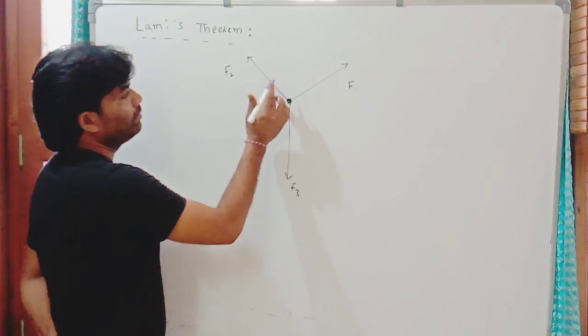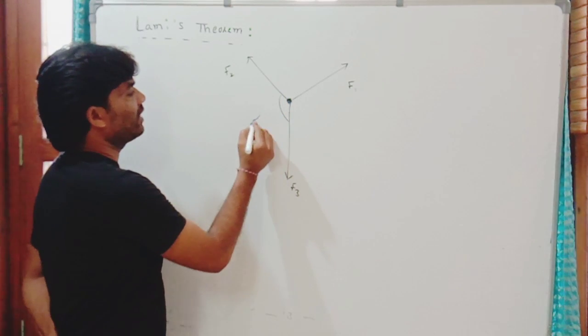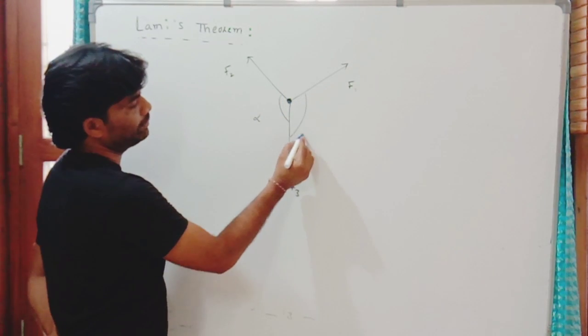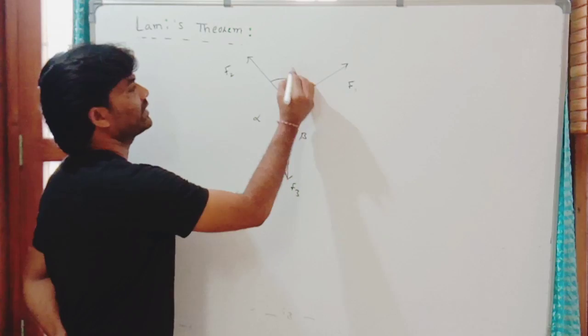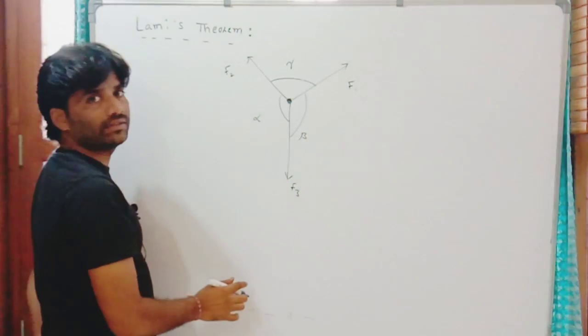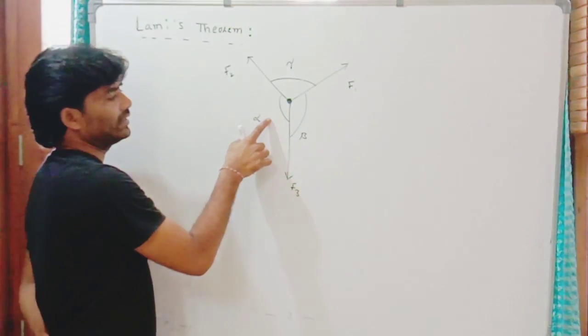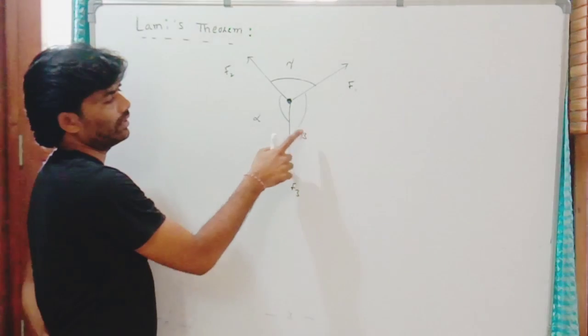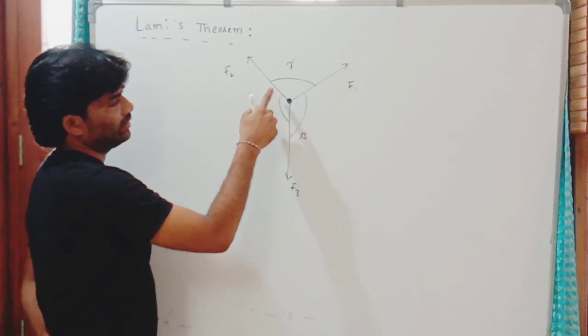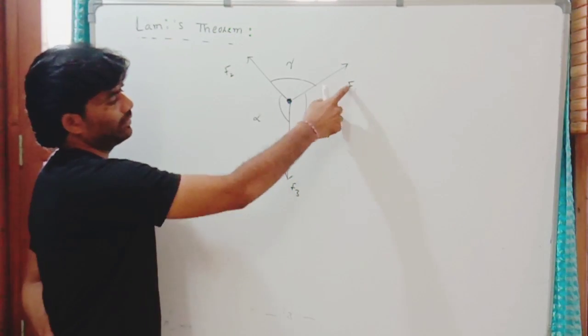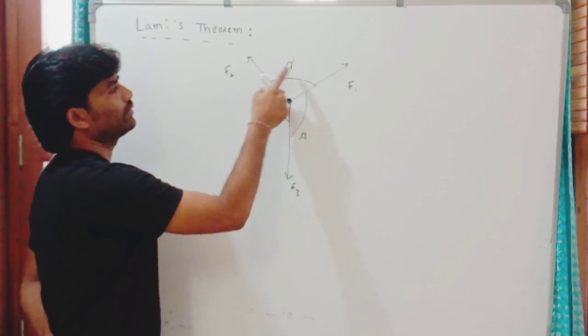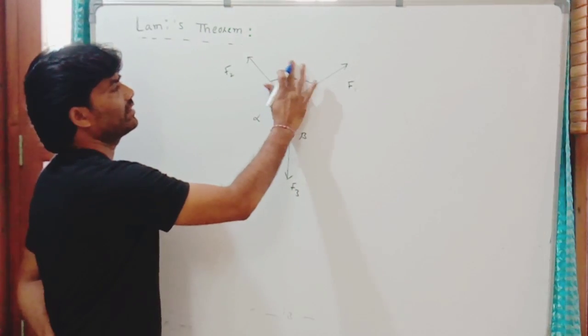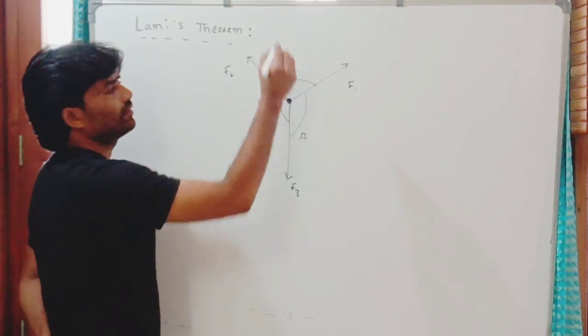Let us say the angle between these 2 forces is alpha, these 2 forces is beta, and these 2 forces is gamma. The angle opposite to F1 is alpha, the angle between F2 and F3 is alpha, F1 and F3 is beta, F1 and F2 is gamma. These are the 3 angles, right?